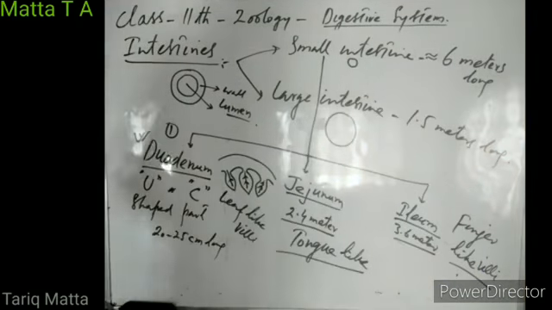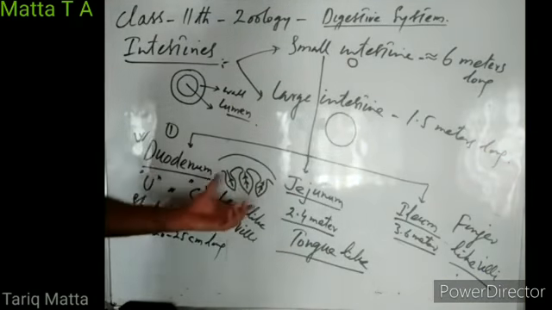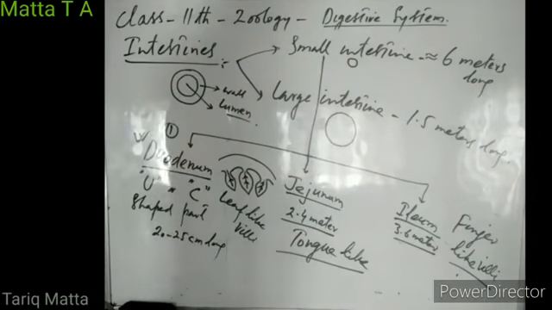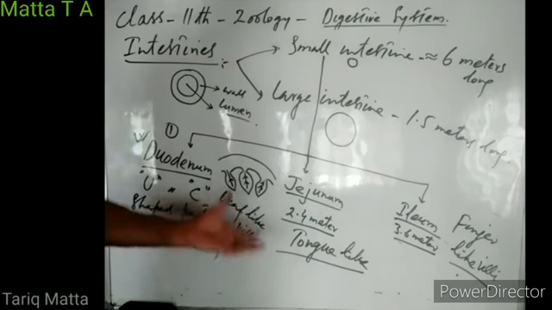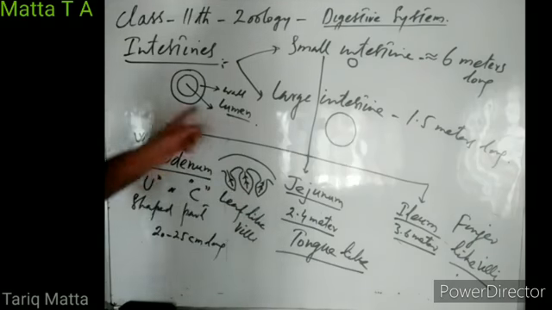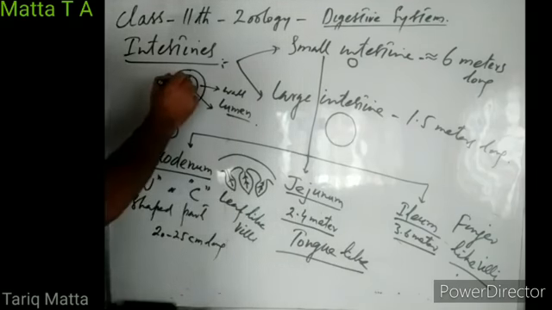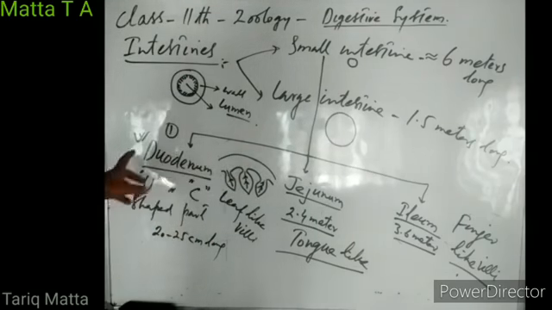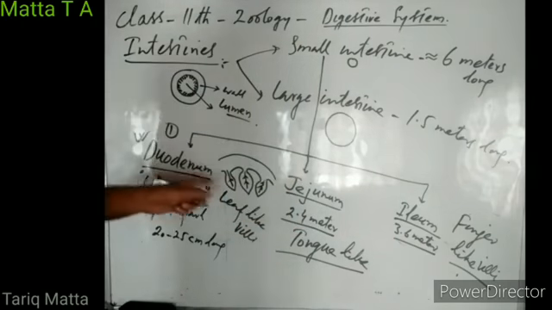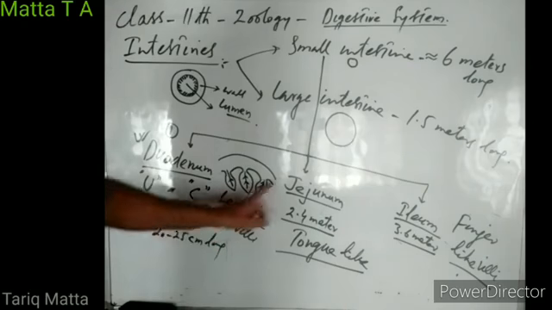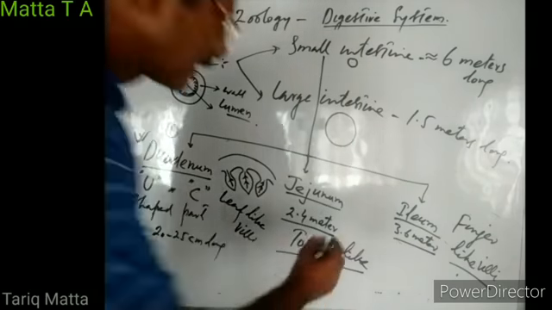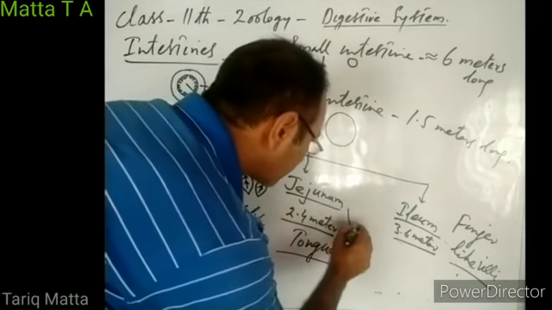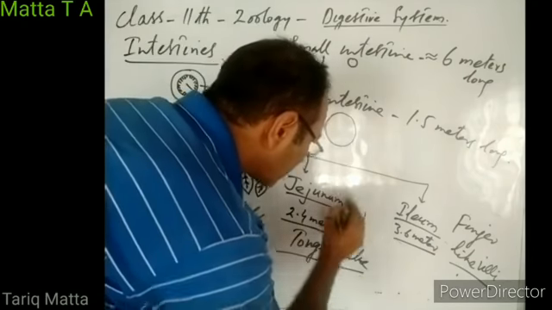So we can differentiate between duodenum, jejunum, and ileum on the basis of the shape of villi present on its luminal surface, right? In duodenum, there are leaf-like villi. In jejunum, there are tongue-like villi. These tongue-like villi are somewhat tongue-like in appearance.